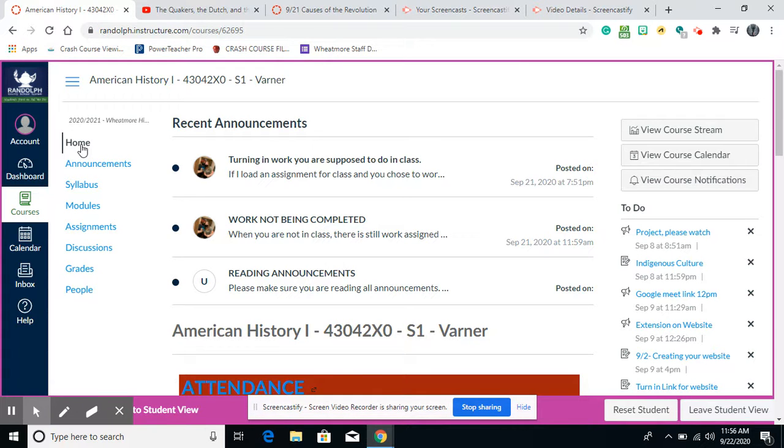All right. So this is just a quick overview of what you can observe in Canvas. Like I said, with the app, you can only observe their grades and this front page, and announcements aren't even included.